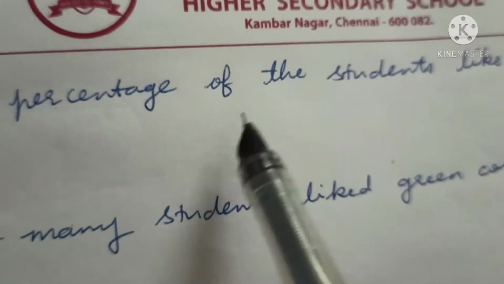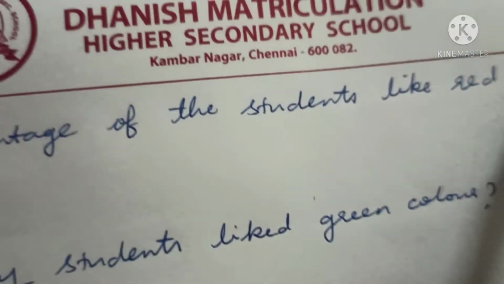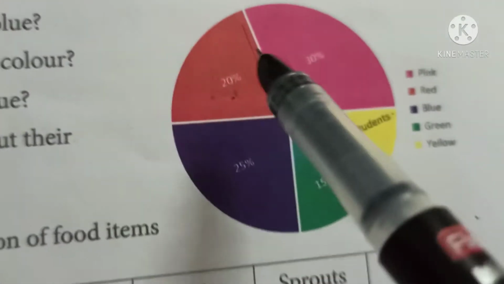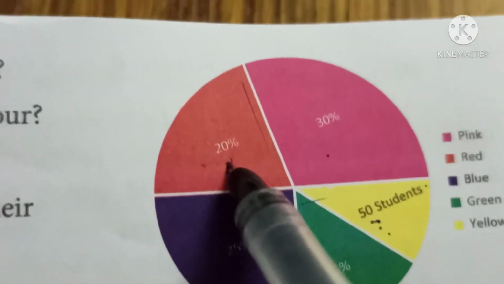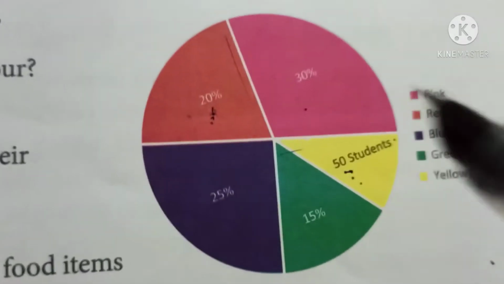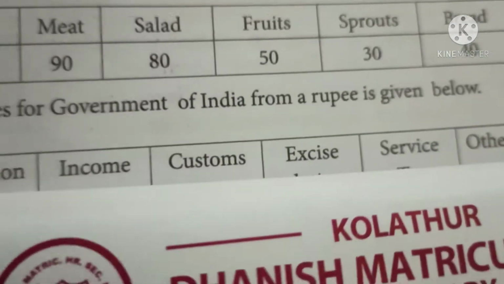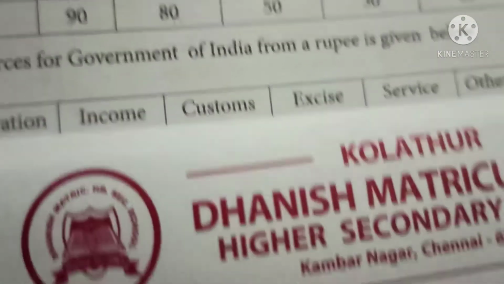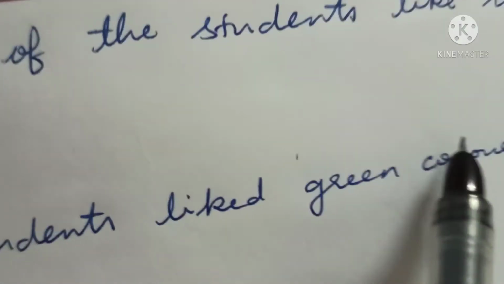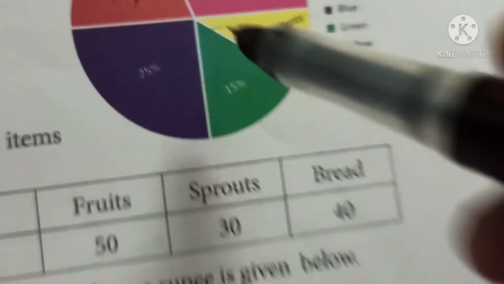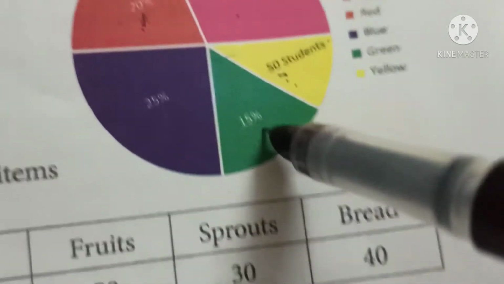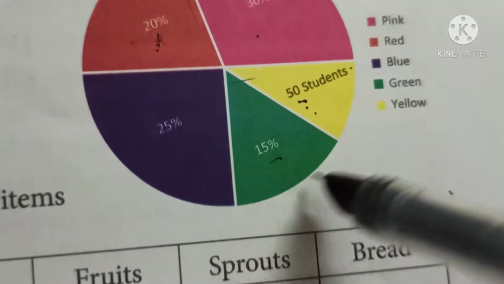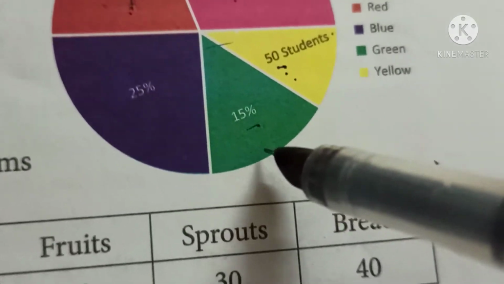So your first question: what percentage of the students like the red color? If you see the pie chart, they have given red color as 20%. Therefore, 20% of the students liked the red color. How many students like the green color? Here, green color is represented in percentage, that is 15% of the students like the green color.